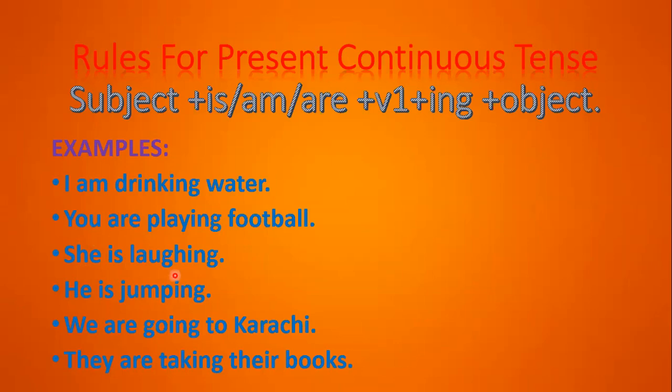She is laughing. Now, it is not always necessary that you have an object in the sentence. Sometimes you can skip the object, but one thing is necessary. So here I have only my subject, my helping verb is, and laughing. Now with she and he, I am going to use is, he is, she is, it is. So all of these words we use is as the auxiliary verb. And then again, the first form of the verb with the ing. She is laughing. He is jumping.